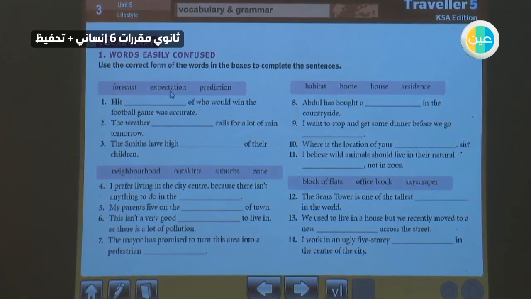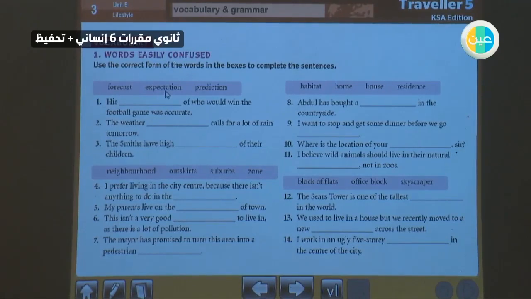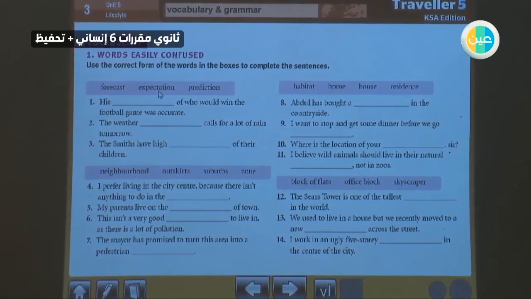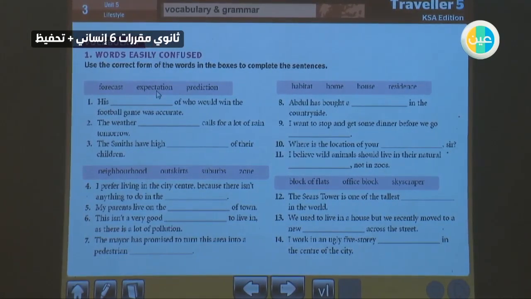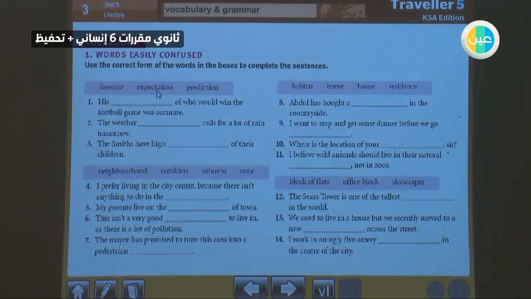Let's start with prediction. It is a statement of what you believe will happen or might happen in the future. It belongs to your beliefs. Forecast is not something that belongs to your beliefs at all. It depends on evidence, analysis, numbers, calculation, so it's usually used for the weather or economy. Expectation is a strong feeling, or to be accurate, a strong feeling or belief that something is likely to happen or will happen.